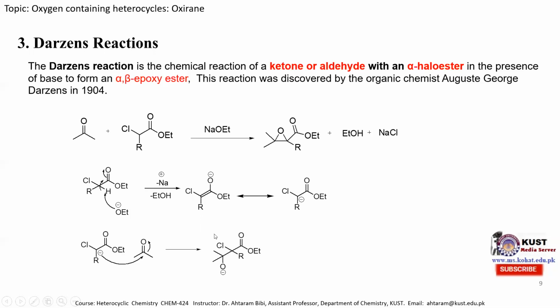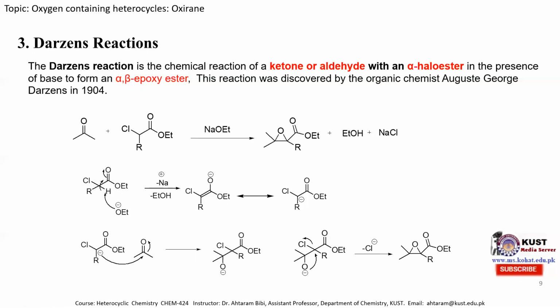In the second step, this carbanion attacks the aldehyde or ketone, producing this species as it attacks over here, with the oxygen carrying a negative charge. In the third step, this oxygen attacks this carbon atom, so the chloride ion is eliminated and combines with the sodium ion, which is released in this step, producing sodium chloride. And when this attack happens, it produces the epoxide molecule.